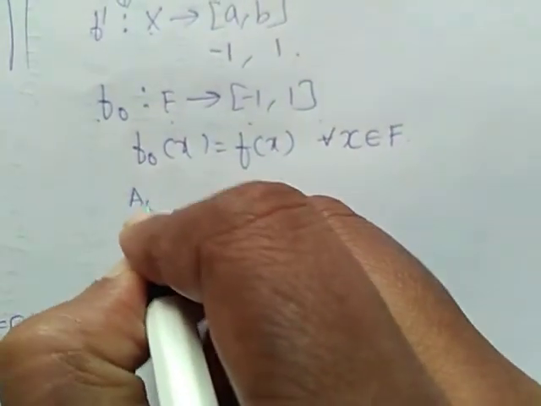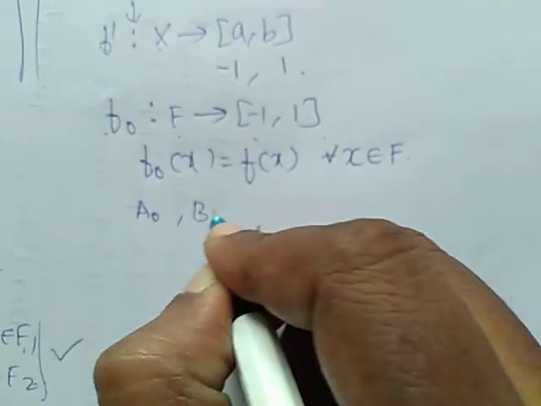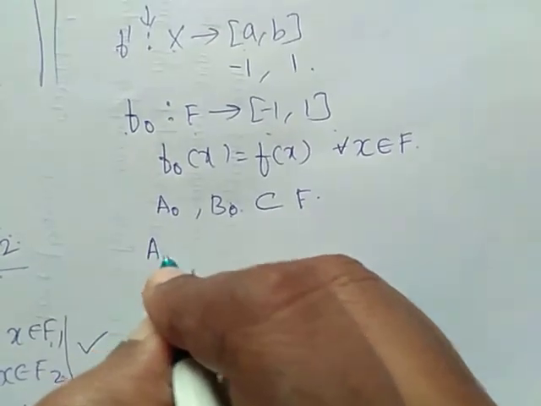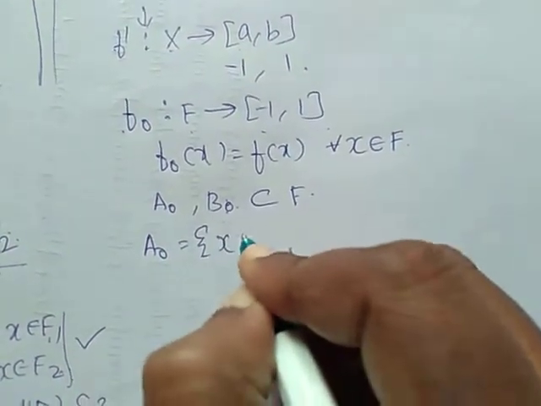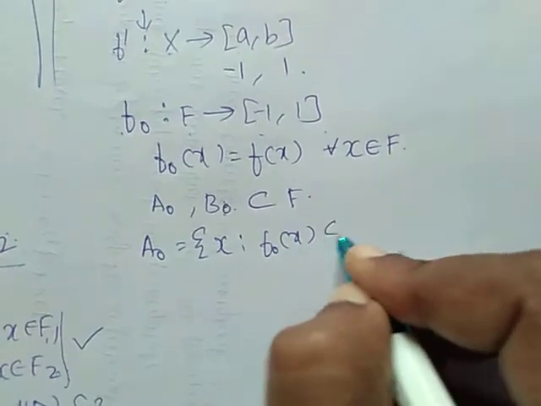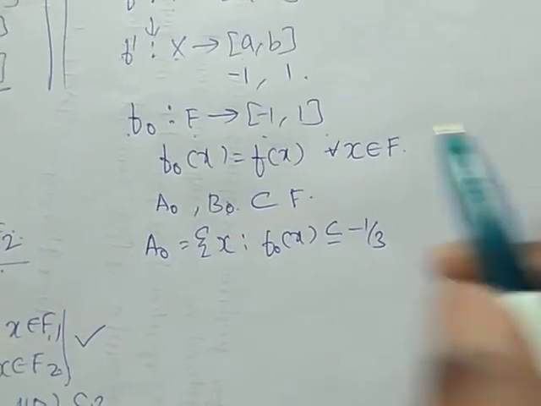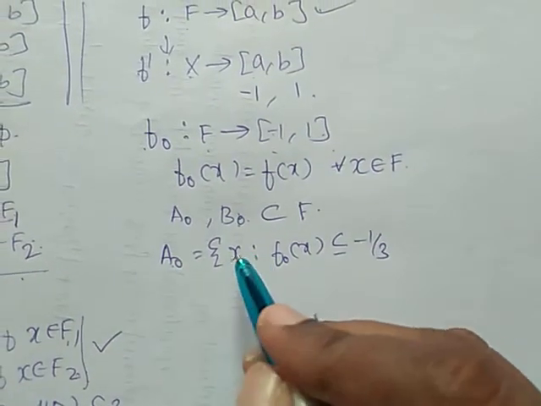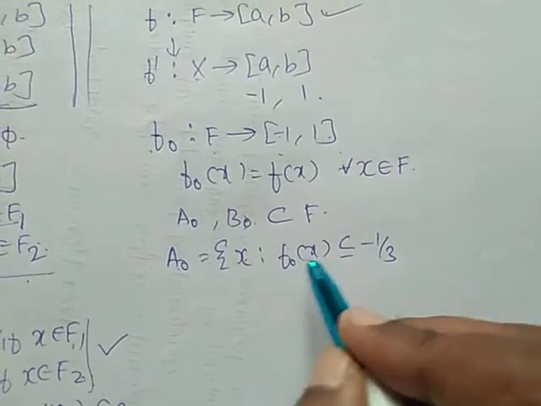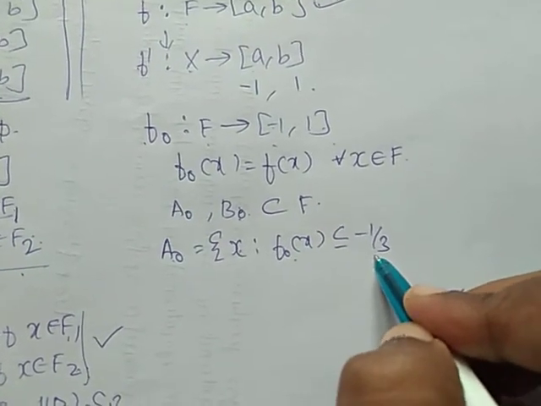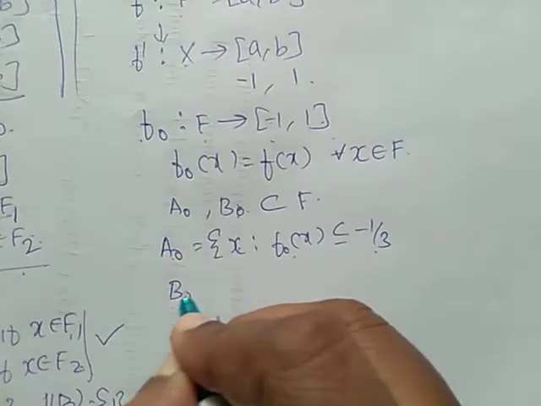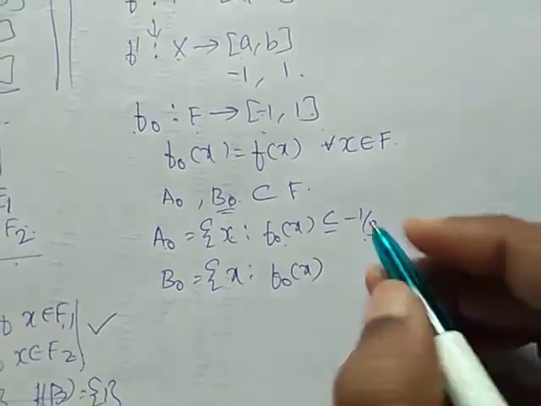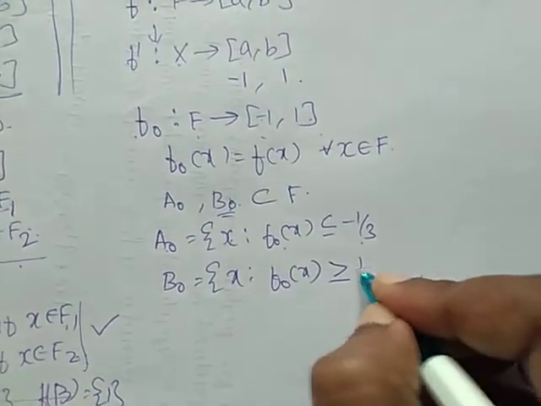Suppose a naught and b naught are two subsets of f such that a naught is equal to x whenever f naught of x is less than or equal to -1/3. It is defined between -1 to 1. B naught is x whenever f naught of x is greater than or equal to 1/3.